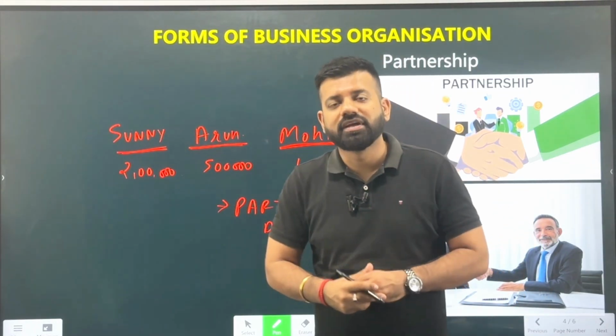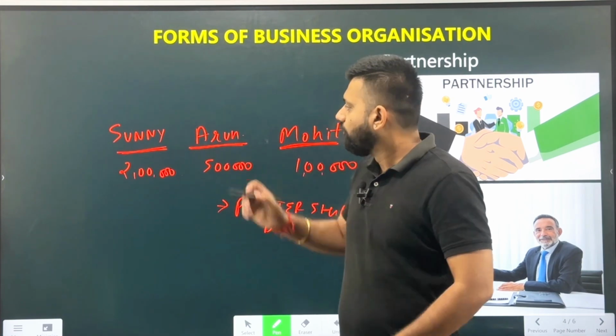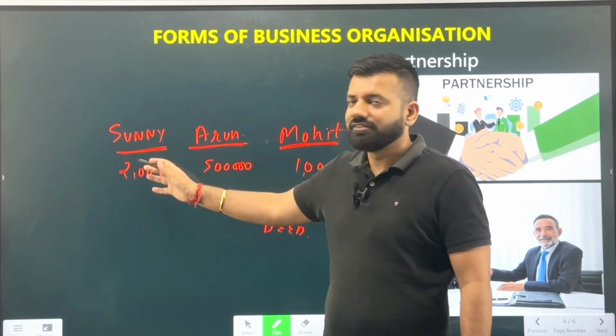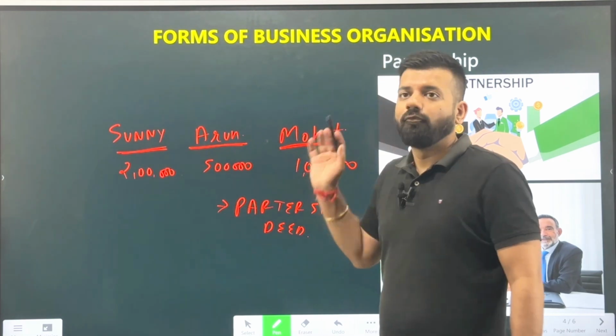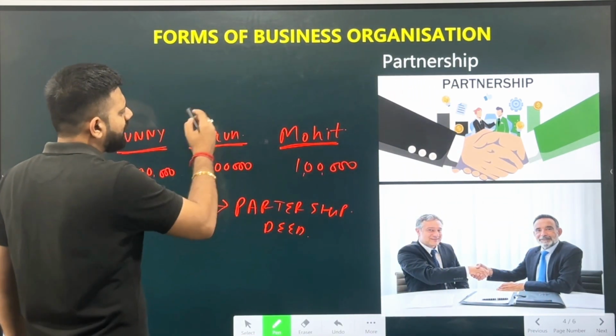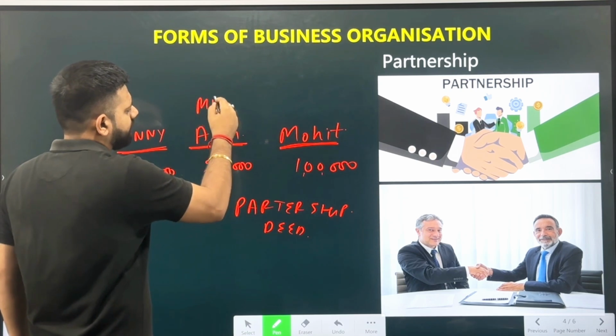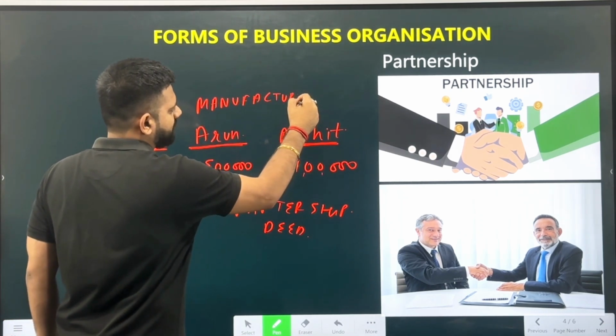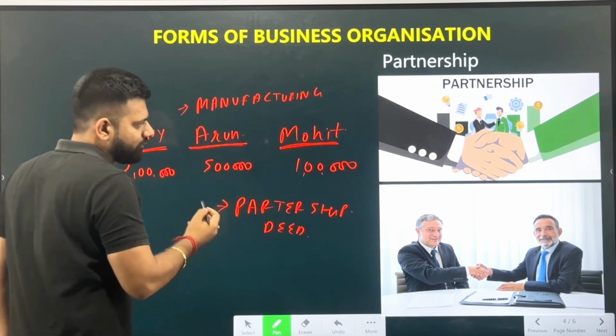Now in the partnership deed, it will also be mentioned what activities Arun will perform, what activities Sunny will perform, and what Mohit will perform in the business. So over here we can say Arun will be looking after the manufacturing products. He will be looking after the manufacturing work, that is how the goods are manufactured.